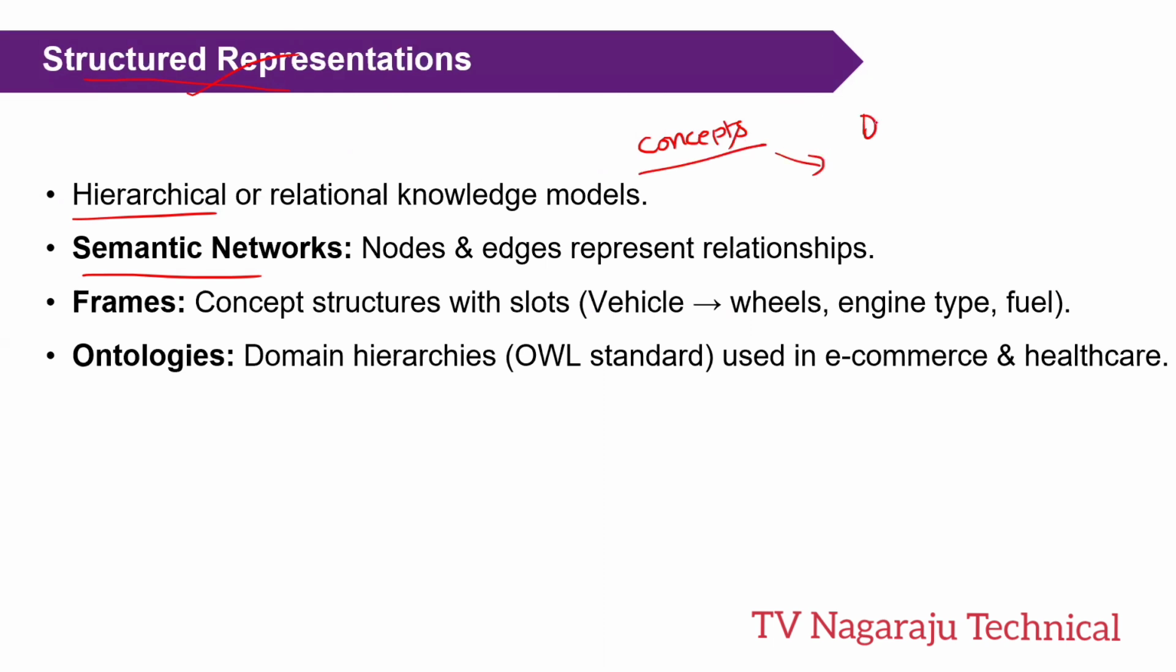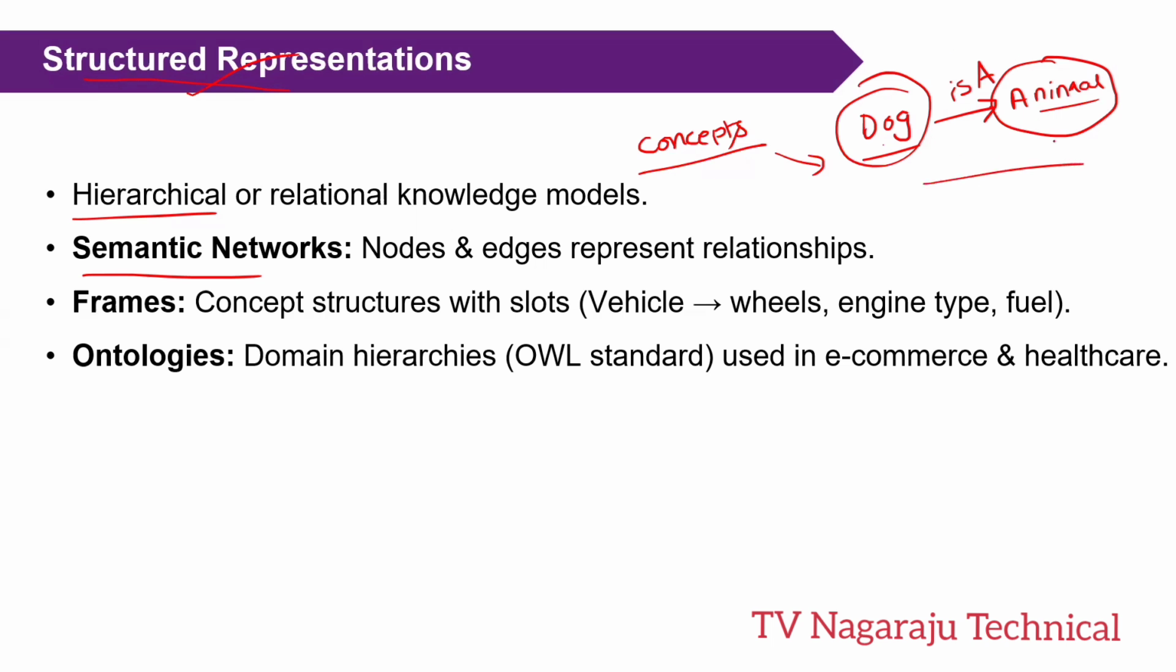A simple thing. We have two nodes. One is dog and another one is animal. So this is one node, this is another node, and we have one relationship, is a. So dog is an animal. By using this diagram, we simply identify, okay, dog is an animal. So that is a semantic network.